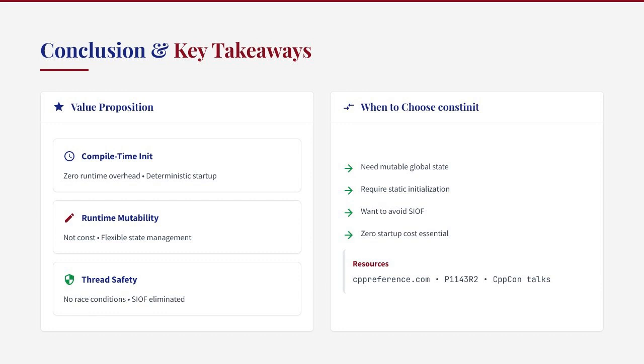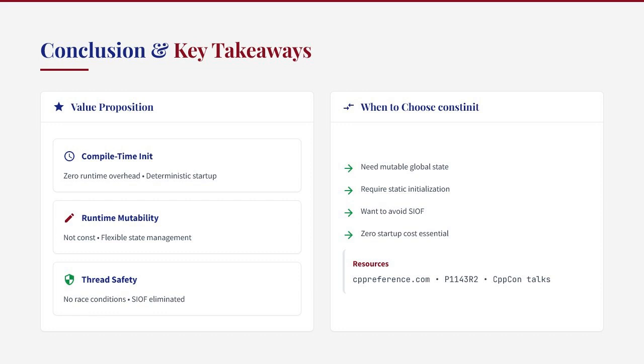The key points to remember are: constinit guarantees compile time initialization, but unlike constexpr, it allows runtime modification. It can only be used with static storage duration variables. It requires a constant expression as an initializer, and it doesn't affect destruction, so non-trivial destructors can still introduce ordering issues. When choosing between constinit, constexpr, and const, consider your specific needs.